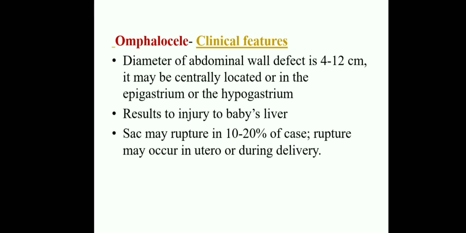Okay, these are the clinical features, and it results in injury to the baby's liver. Because of this omphalocele, some liver damage also will be there. The sac may be ruptured in 10 to 20% of cases. Rupture may occur in utero or during the delivery. During the delivery itself, sometimes a rupture also is there. Okay, these are the clinical manifestations of omphalocele.